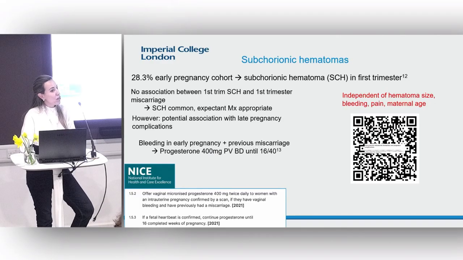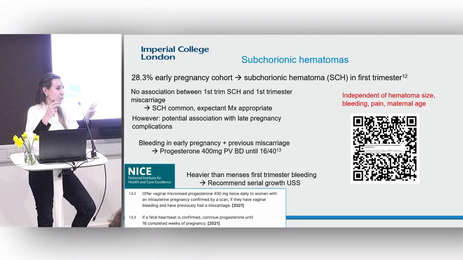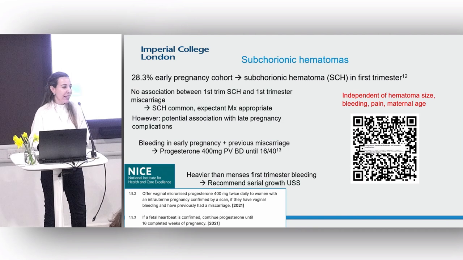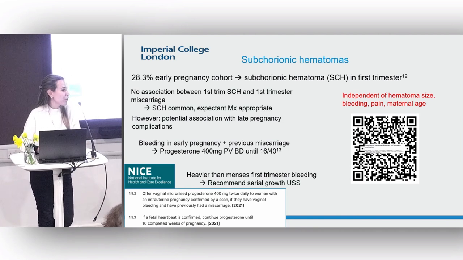You would give progesterone in accordance with the NICE guidelines. So if they've had existing bleeding in a pregnancy and a previous history of miscarriage, you'd give 400 Utrogestan vaginally twice a day up until 16 weeks. And also remember, it is part of RCOG guidance that in women who report heavy vaginal bleeding similar to menses or greater, they should be recommended serial growth scans.